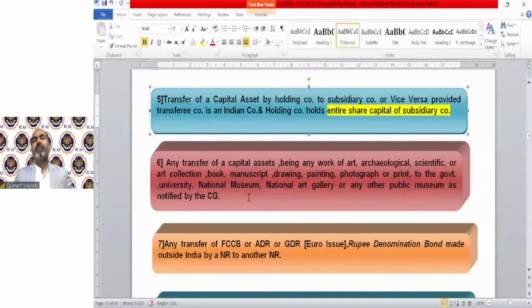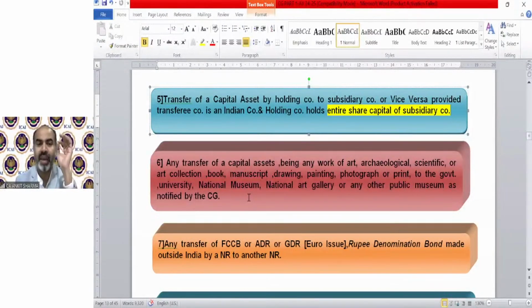So if 100% of the entire capital is held by H Limited, then the Income Tax Act says we do not bother about this transfer. So that is an exempted transfer. Next is any transfer of a capital asset being any work of art, or archaeological or scientific or art collection, book, manuscript, drawing, painting, photograph, print to the government, university, National Museum, National Art Gallery, or any other public museum as notified by the central government.